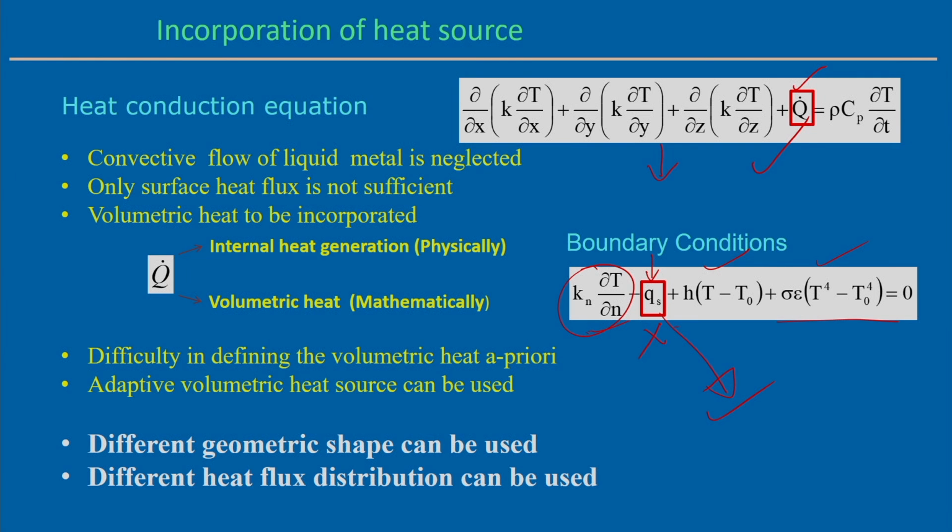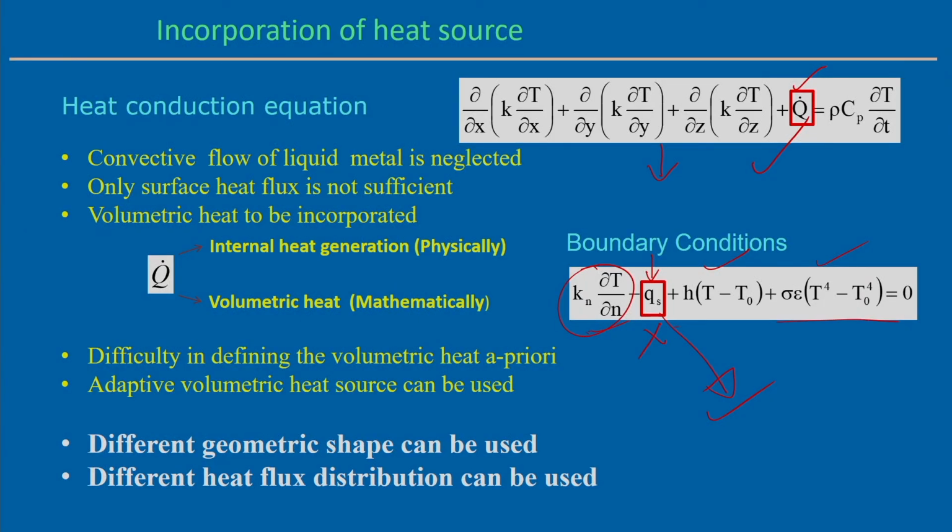So that is why it is very important to understand in what way we can incorporate the volumetric heat flux or surface heat flux in a finite element based heat conduction model. Basically, in these cases we are not considering the material flow, only solving the heat conduction equation to get the temperature distribution. But if we look into the volumetric heat flux term, different geometric shapes can be assumed. It is not always necessary to use the ellipsoidal or double ellipsoidal shape. Some other geometric shape can also be considered.